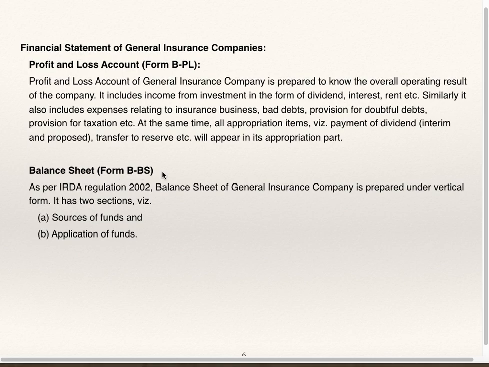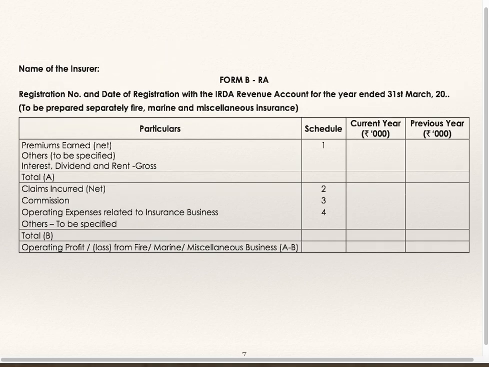Balance sheet Form B BS. As per IRDA Regulation 2002, balance sheet of general insurance company is prepared under vertical form. It has 2 sections: sources of funds and application of funds. Now we'll see format of revenue account, profit and loss account and balance sheet.